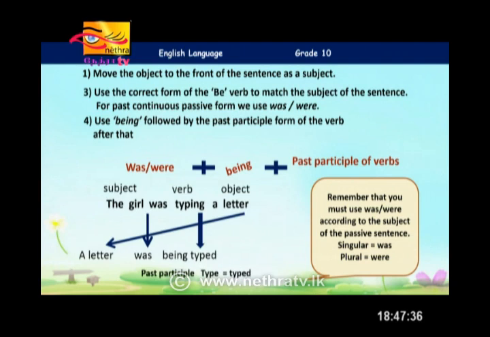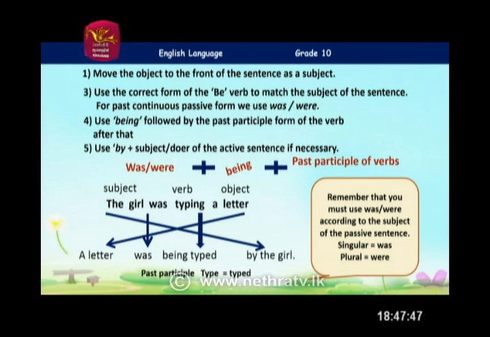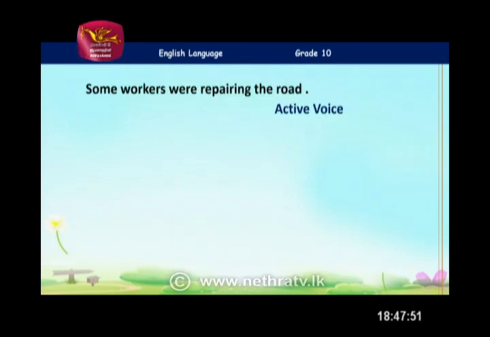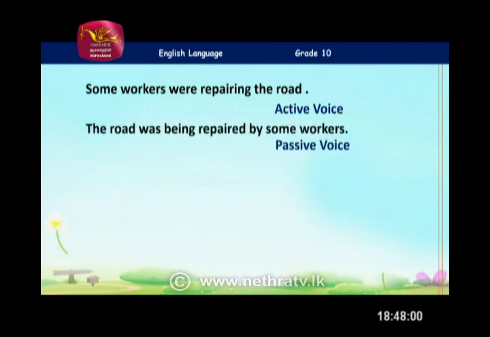If you want to mention the doer, then you say by the girl. That is not very necessary as well. You can simply use the preposition by, then mention the doer. That's how you do it. So the girl was typing a letter becomes a letter was being typed by the girl. More examples. Some workers were repairing the road. That's active voice. What happens in passive form? The road was being repaired by some workers.